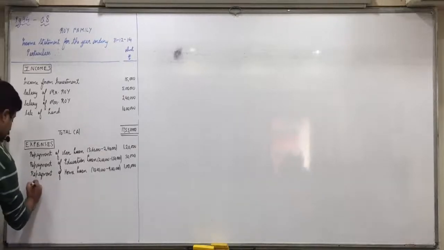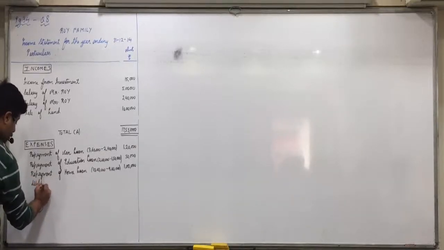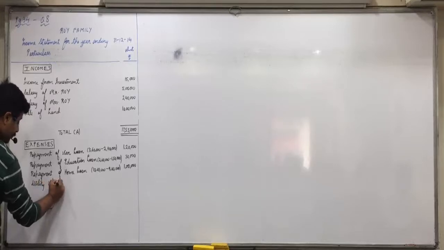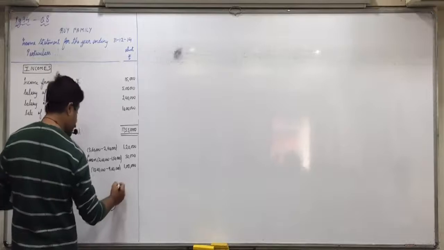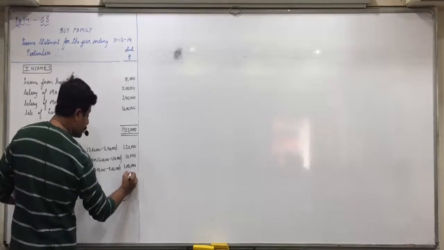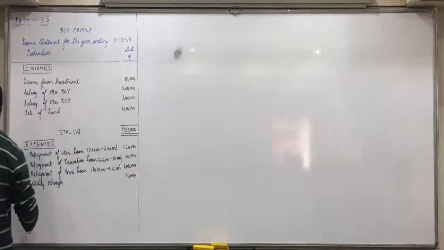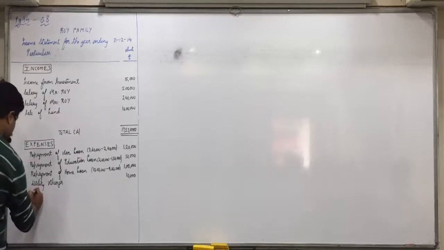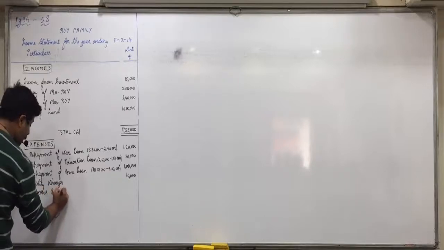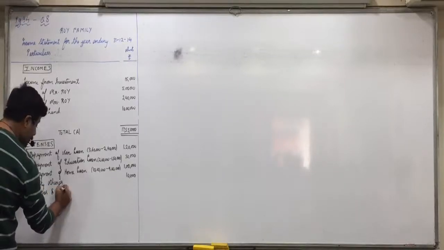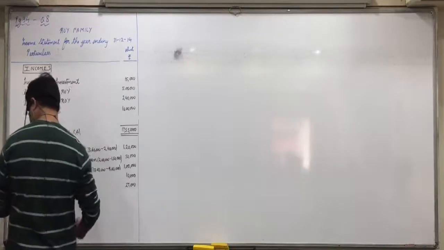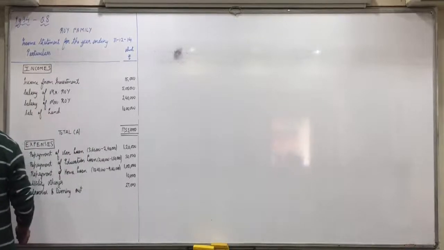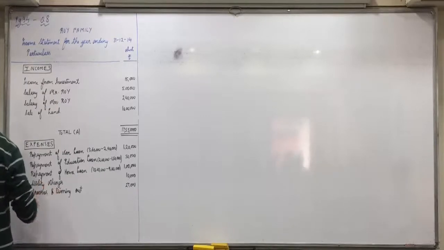Utility charges paid in cash, 10,000. Groceries and dining out 27,000. Loan installments we have taken all the three.